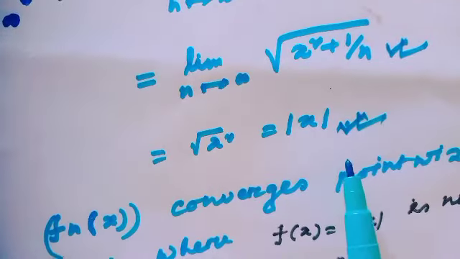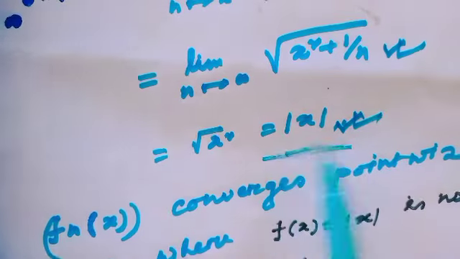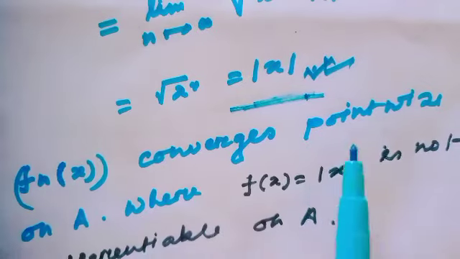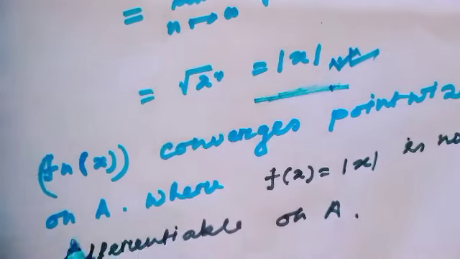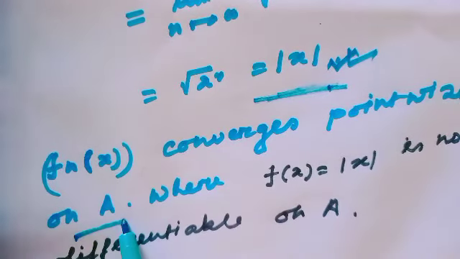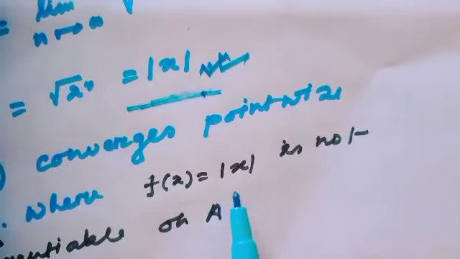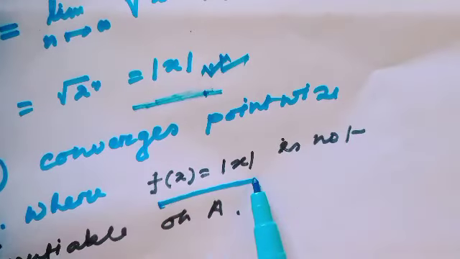Means from this evaluation, we can tell fn(x) converges pointwise on the set A, here A means my closed interval -1 to 1, to the function f(x) equal to modulus of x.